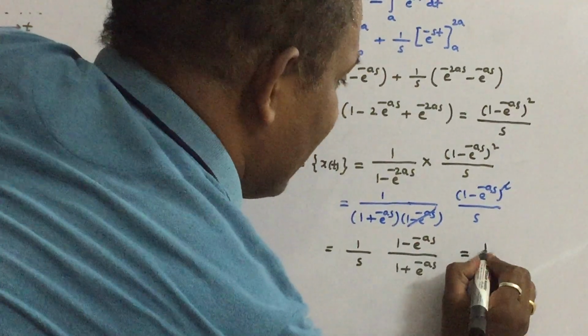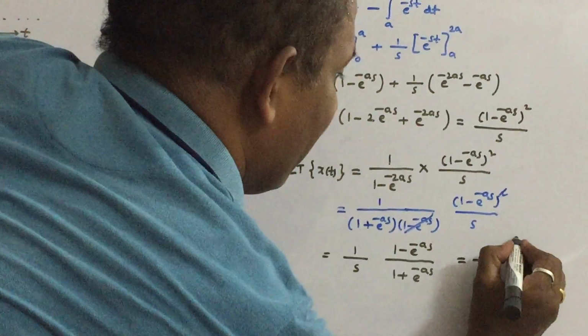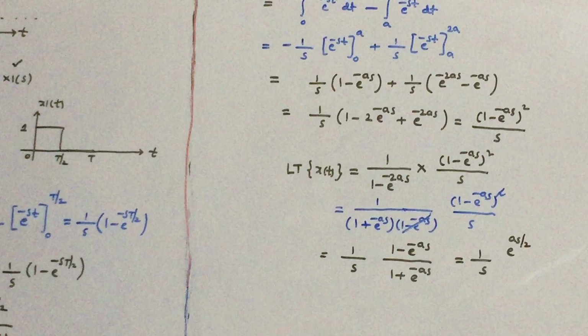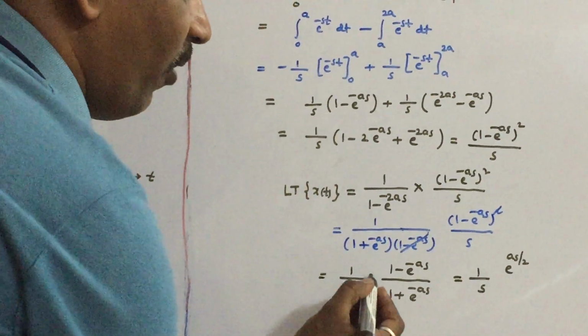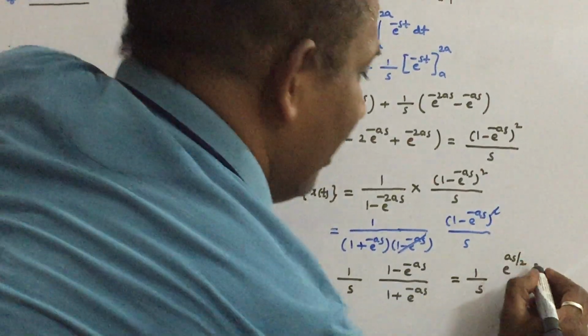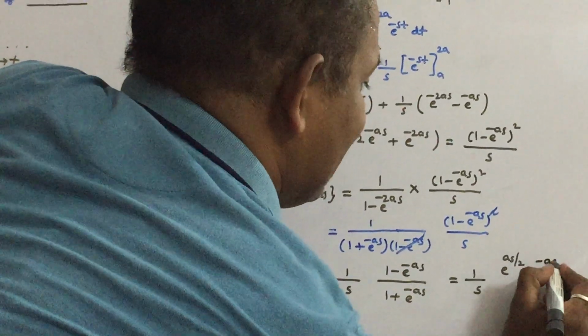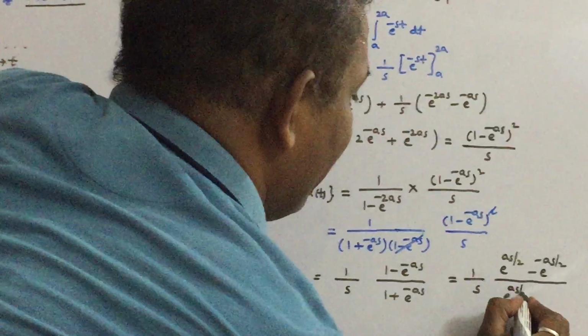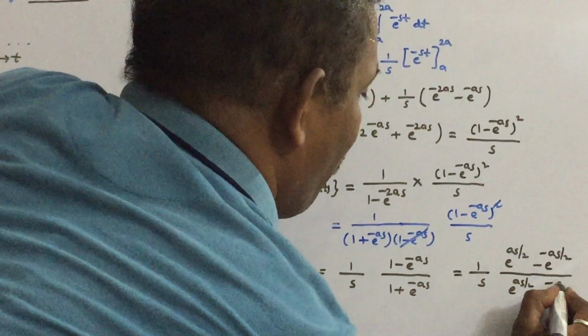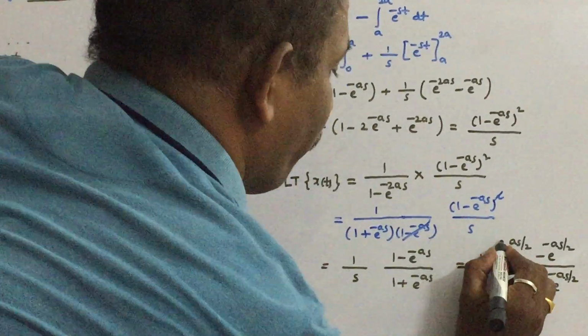So this can be further adjusted as 1 by s. Multiply numerator and denominator with e power as by 2 and take it inside. So it will become e power as by 2 minus e power minus as by 2 by e power as by 2 plus e power minus as by 2.